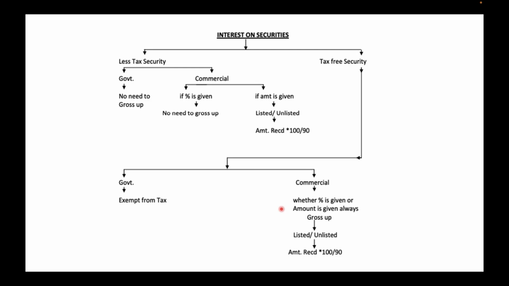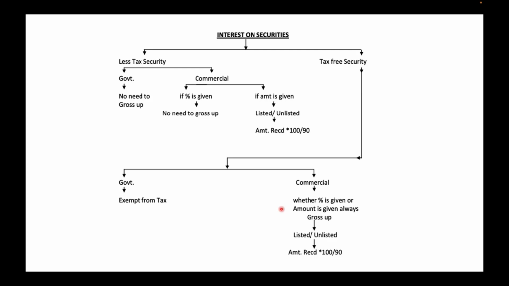If nothing is mentioned, it comes under the category of commercial securities. So you have to see what is mentioned in your question. In case of government securities, there is no TDS, so we will not be grossing up anything. We will be taking the interest amount as such and we will be taxing it.